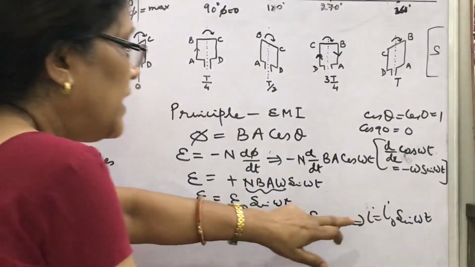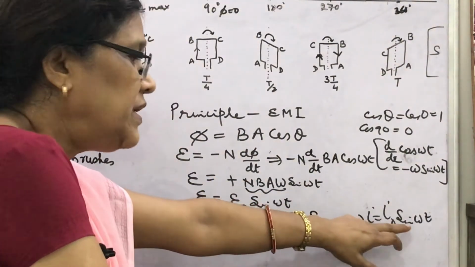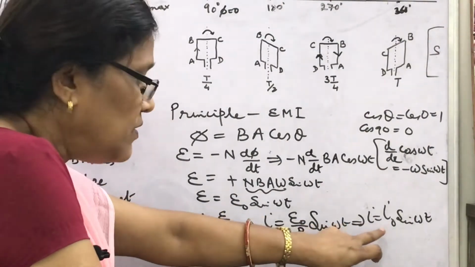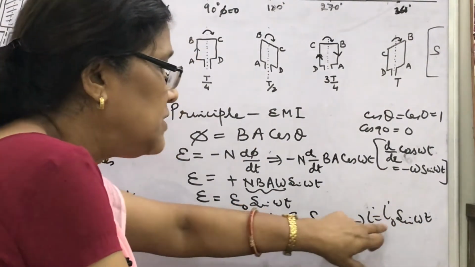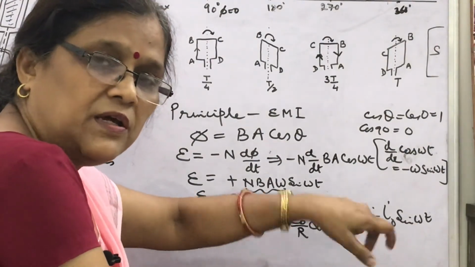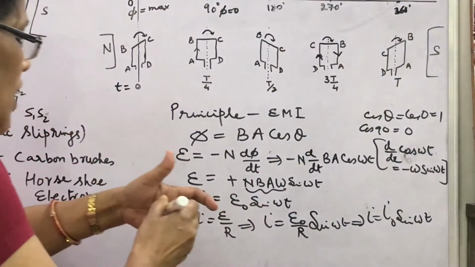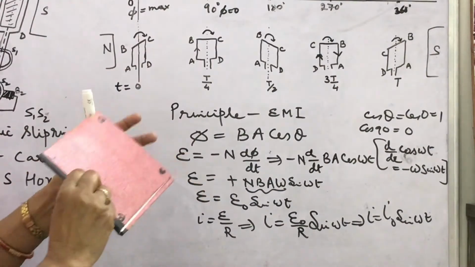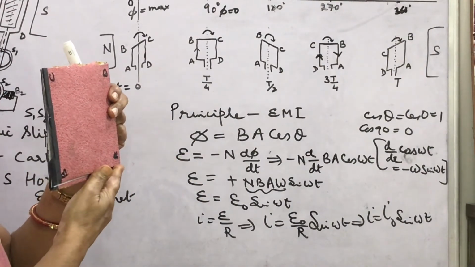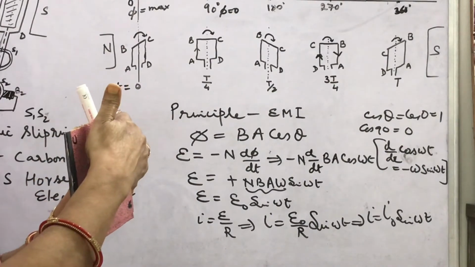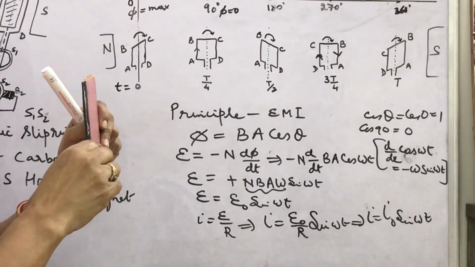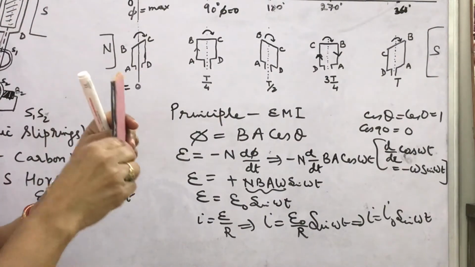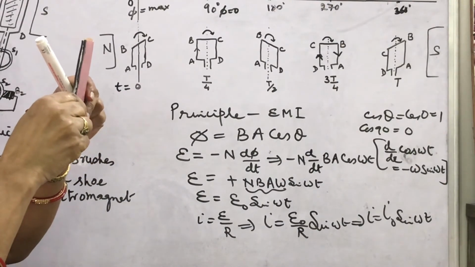So we can see that we get the current which varies sinusoidally. Its maximum value is I naught. So its current and time or theta graph will be a sinusoidal curve. How will you get this curve? We have seen here that in the beginning AB was downward, this is CD. So if we are rotating the coil from the rotor or shaft in the clockwise direction, look here, I am showing this coil, it is being rotated in the clockwise direction.